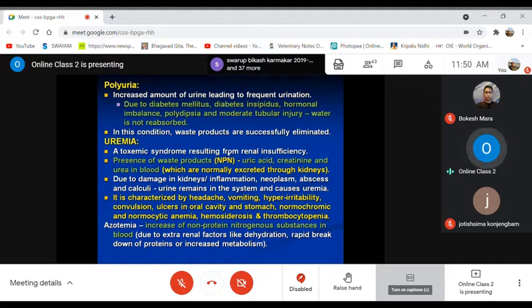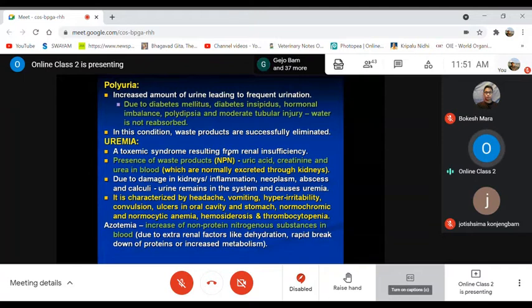It occurs in many cases like diabetes mellitus, diabetes insipidus, hormone imbalance, polydipsia, and moderate tubular injury, where the water is not reabsorbed. It is going out and there is no reabsorption. In such conditions, the waste products are successfully eliminated.